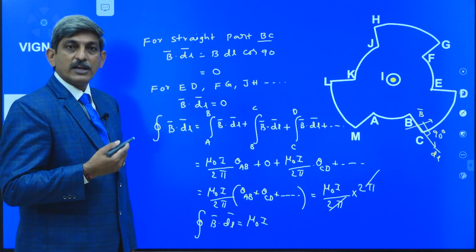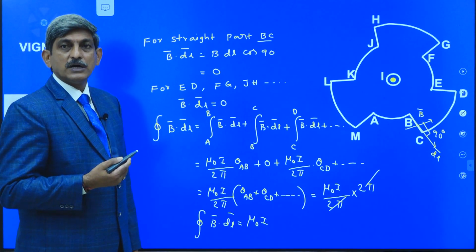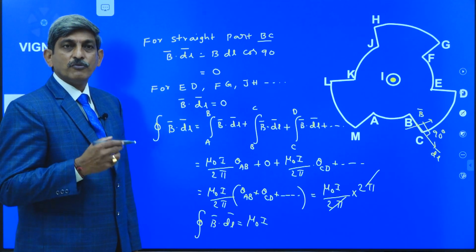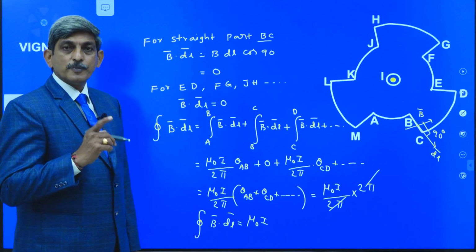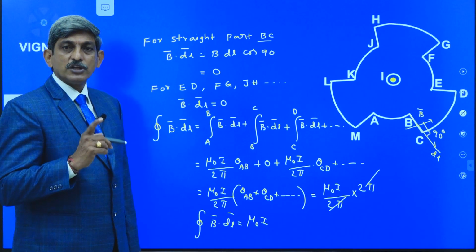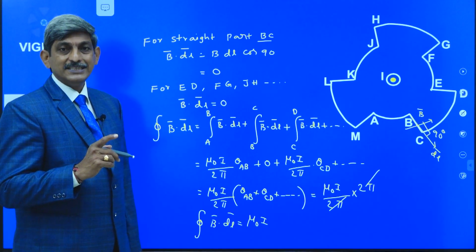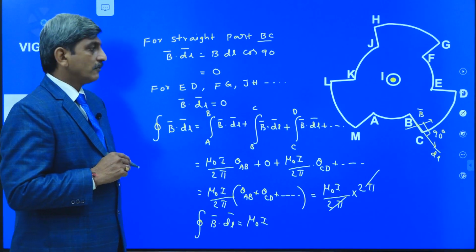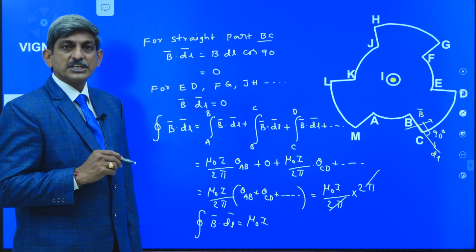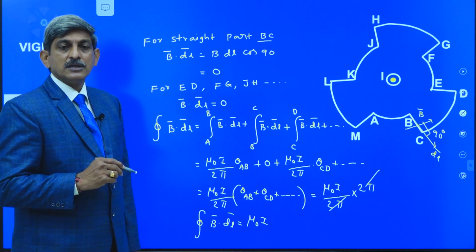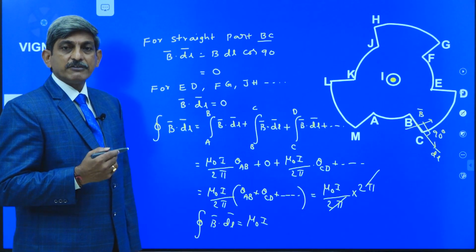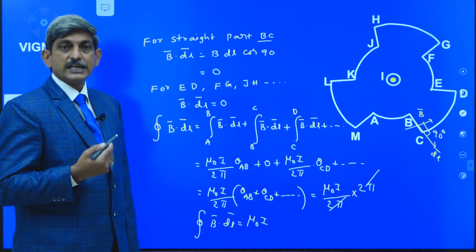But while assuming the loop, or the Amperian loop, we have to see that the loop must be symmetrical, then only is the law useful for us to solve the problems in the easiest way. Now, using this Ampere's circuital law, I am going to derive the equations for the current carrying conductors.